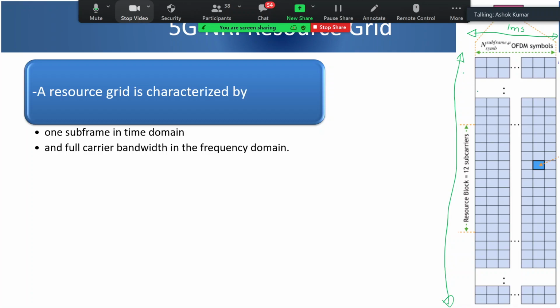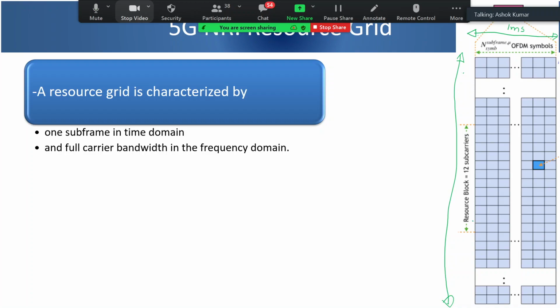Depending upon the channel bandwidth, if I have say 5 megahertz, then 5 megahertz minus the guard band divided by 12 gives the number of subcarriers. If 10 megahertz, I have double the subcarriers. So depending upon the numerology and channel bandwidth, I'll have a set of subcarriers.